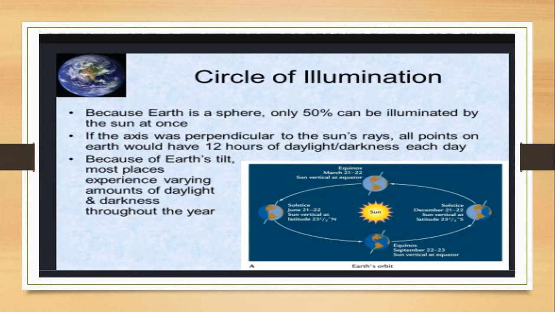The part of the earth which faces the sun will be day, and the part which faces the backside will be night. This is the reason that the spinning of the earth takes 24 hours, and in those 24 hours, for 12 hours the earth faces the front side, and for 12 hours the backside. Is that clear?